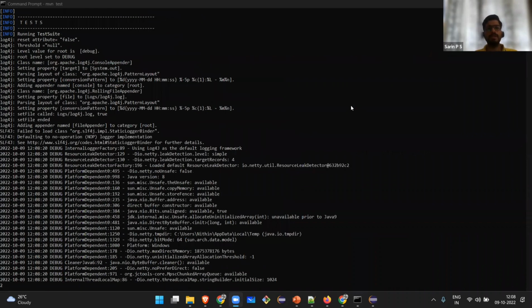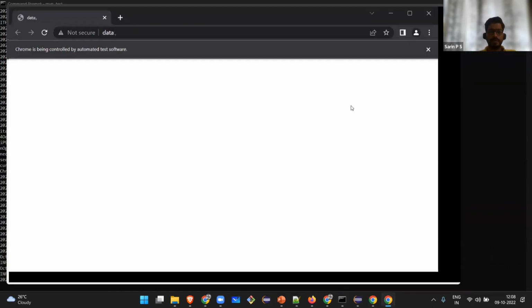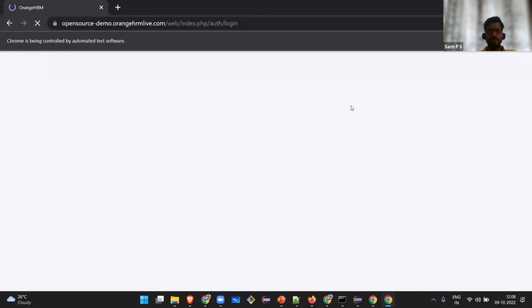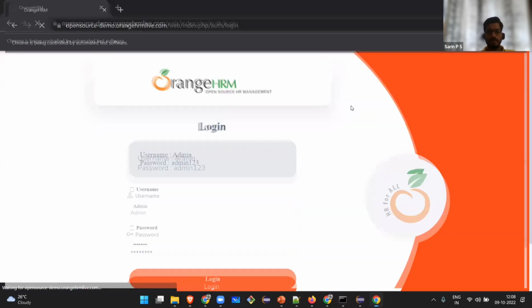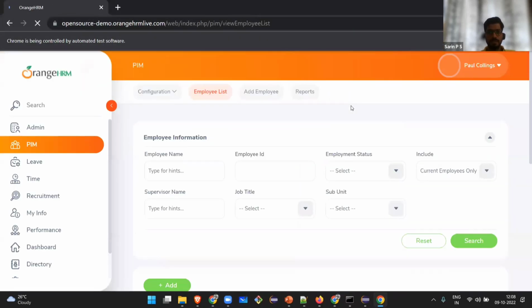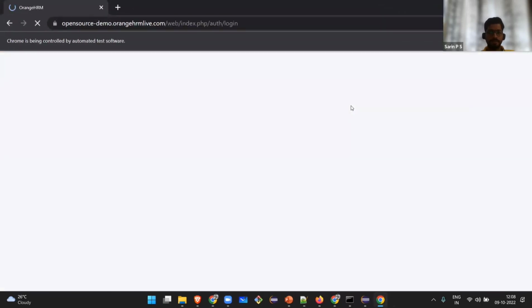This is it. Without the help of Eclipse, we have run the test cases. Only with the help of what? pom.xml. All the test cases are getting executed locally.